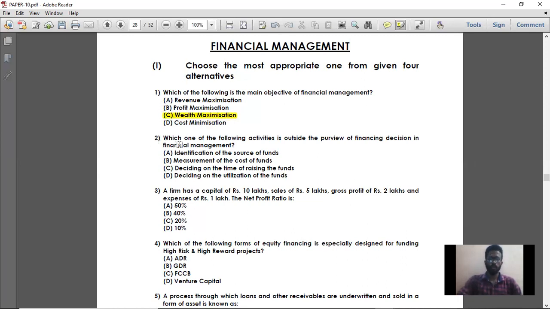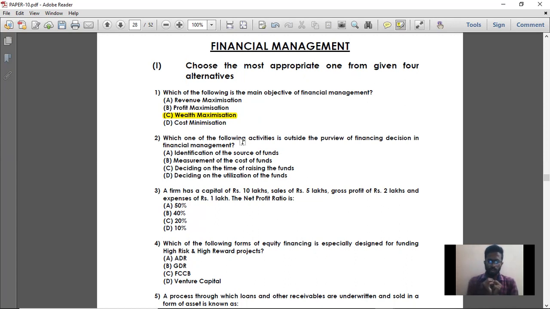Then moving on to question number 2. Which one of the following activities is outside the purview of financial decision in financial management? See, basically what is a financial decision? Financial decision is the decision taken in respect of finances, that is, in respect of procurement or utilization of finances. How well you are procuring finances at minimum cost, that is the financing decision. Whether your cost of debt, how much should be the financial leverage, whether your cost of debt is more than your cost of equity, and put together, what is your total cost of capital? All these decisions are included in the financing decision.